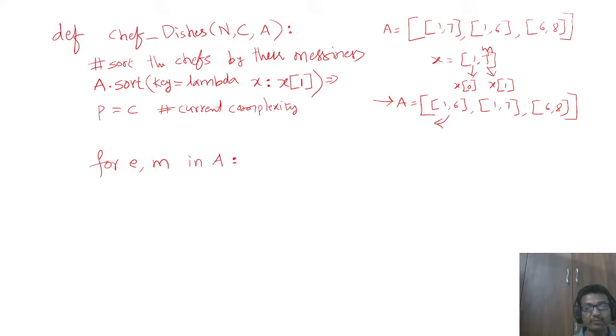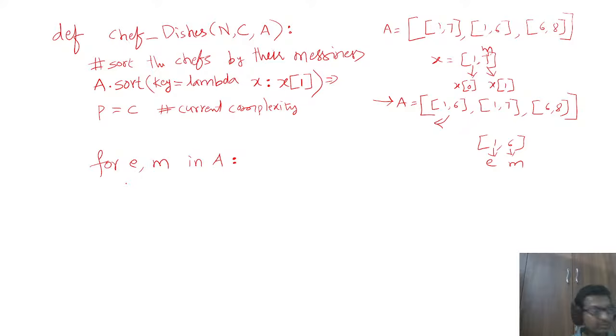What this for loop will do is return each element from this a, and since each element contains two values, those two values will be assigned to e and m. So for the first element, 1 and 6, this 1 is assigned to e and this 6 is assigned to m. Now you got the first chef from the list.